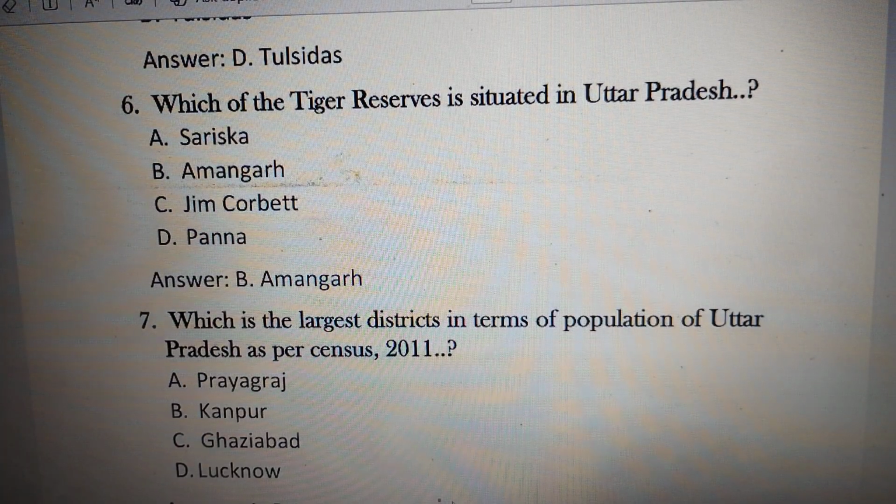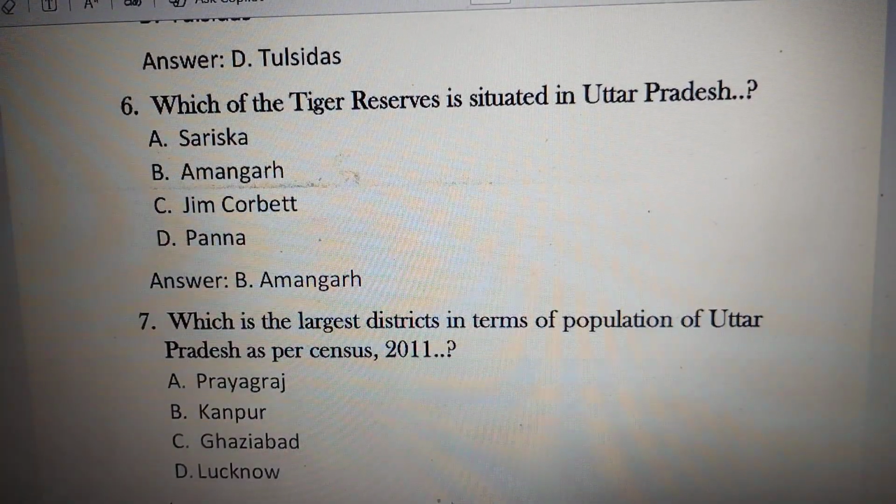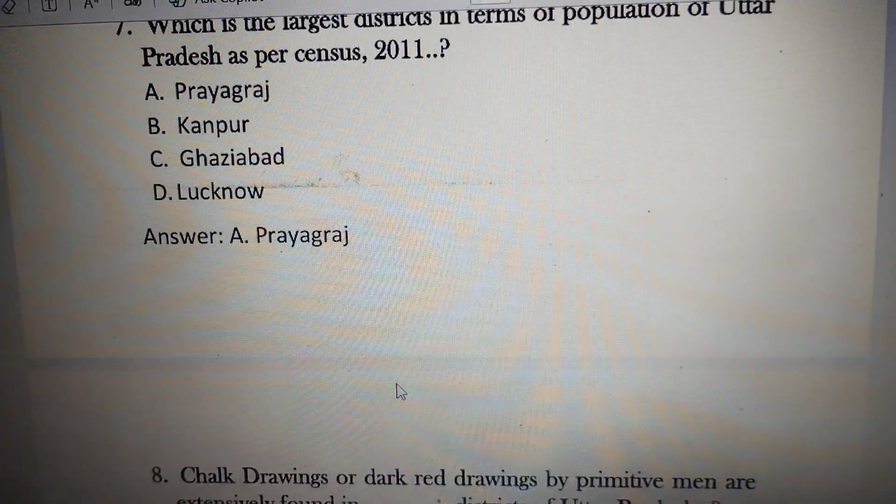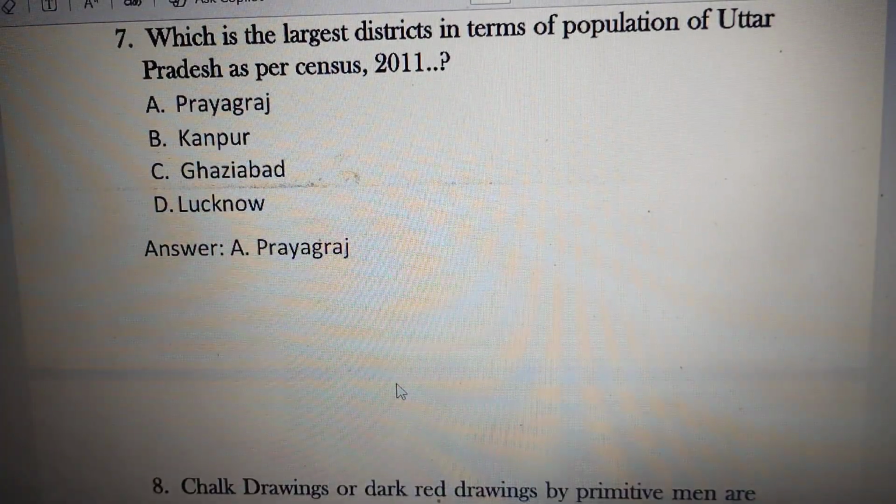Look, there is only one national park in Uttar Pradesh, and that national park is Dudhwa National Park. So tiger reserves, national parks and wildlife sanctuaries become very important. Look at the next question. Which is the largest district in terms of population of Uttar Pradesh as per census 2011? Options are option A Prayagraj, option B Kanpur, option C Ghaziabad, option D Lucknow. The right answer is option A.